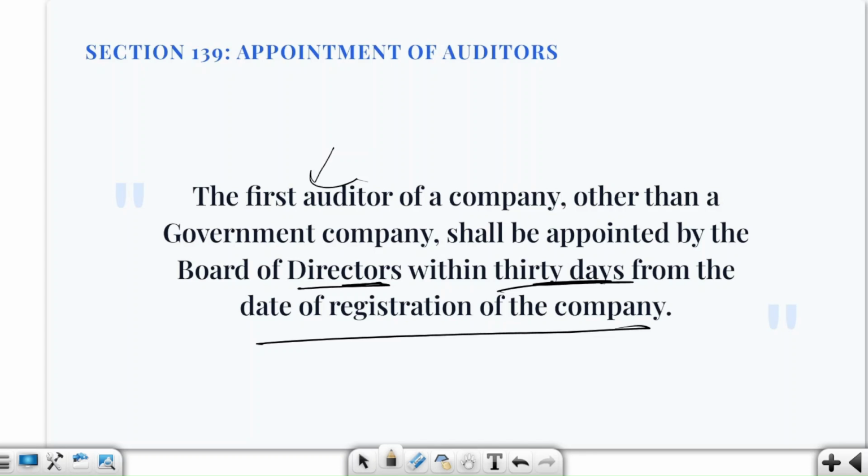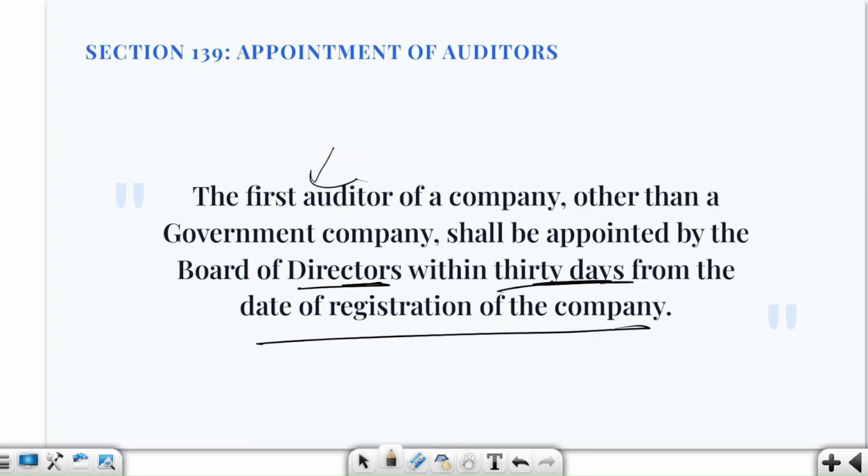Because before the first AGM happens, somebody might audit the company with the first financial statement. Therefore, here comes the role of section 139(6), where it creates a special mechanism for the first auditor, and we are saying that for a company other than a government company, that is a non-government company, BOD appoints the first auditor within 30 days from the date of registration of the company.